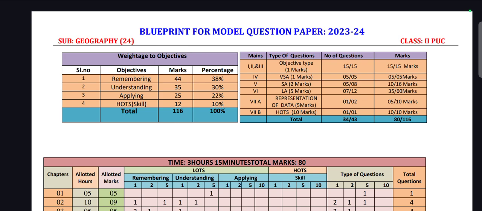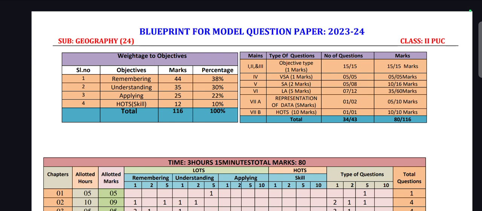Next, the fifth main is short answer questions, 2 marks each. Here they will give 8 questions and you have to attend 5, so the total is 16 marks, but you have to get 10 marks here. The sixth main is long answer, 5 marks each. They will give 12 questions and you have to attend 7, totally 60 marks, but you have to attend 35 marks.